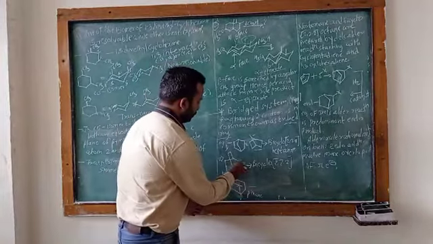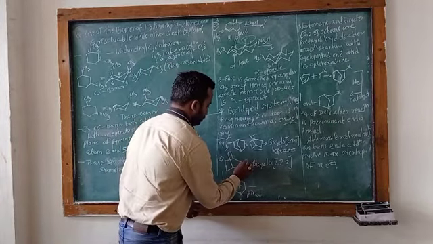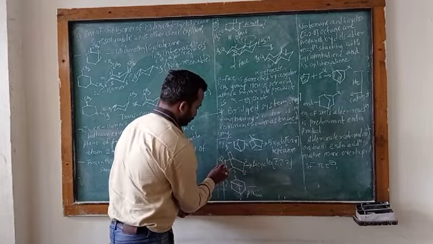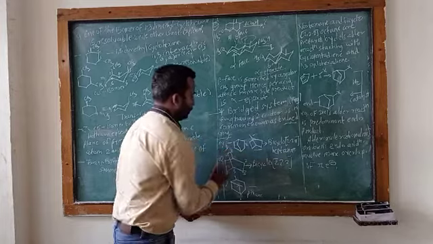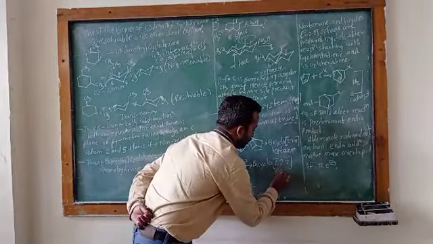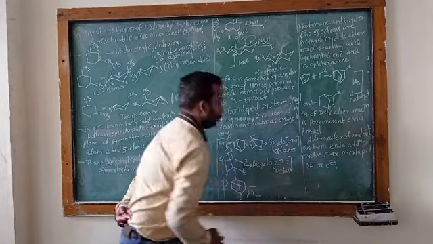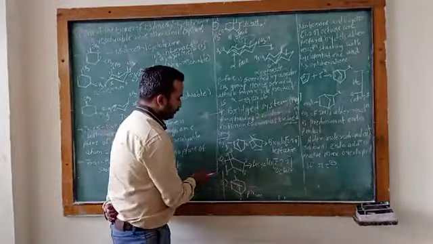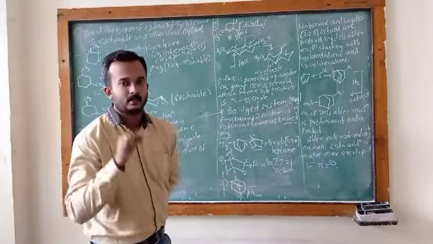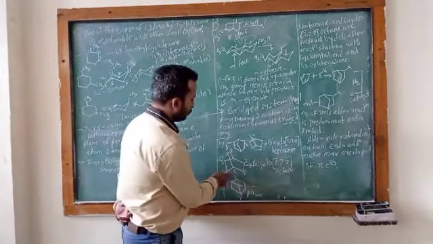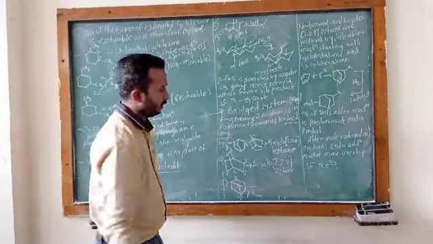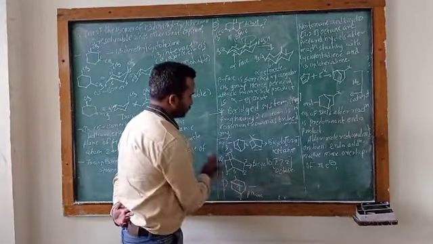This is the first position: first, second, third, fourth, fifth, sixth, then 7 and 8. 8 means octa. Therefore you also have to know that it means the number of carbon atoms is 8. The number of carbon atoms is 8, therefore its prefix is octane. What prefix will come? Octane. Therefore this is the nomenclature of this compound.